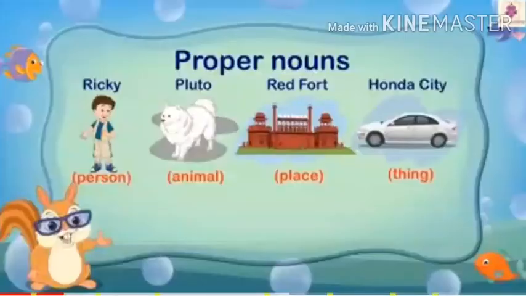So look at some more examples. Ricky is the name given to a person. Pluto is the special name given to an animal. That means a dog. Redford is a special name given to a place. Honda City is the special name given to a car.